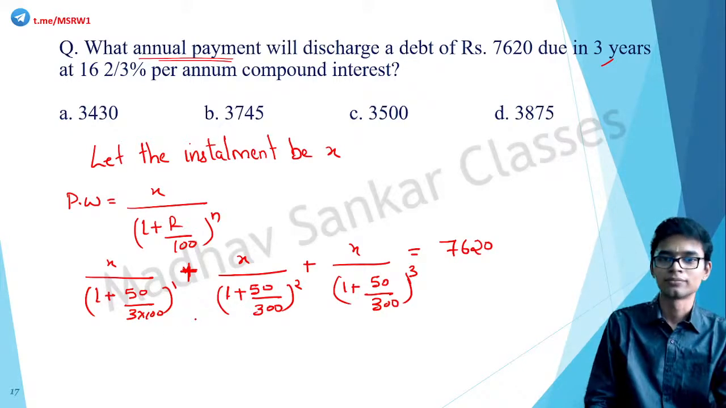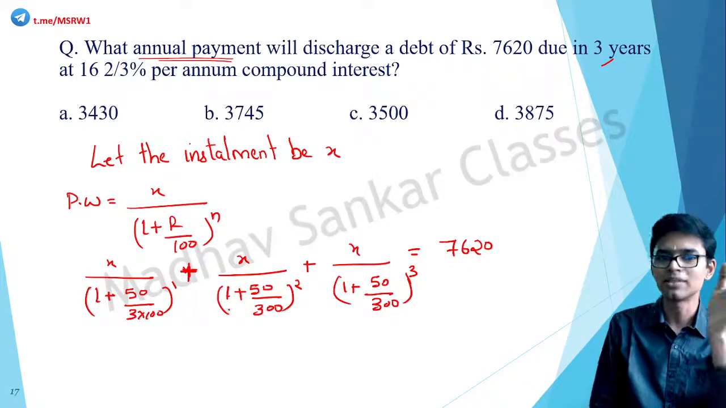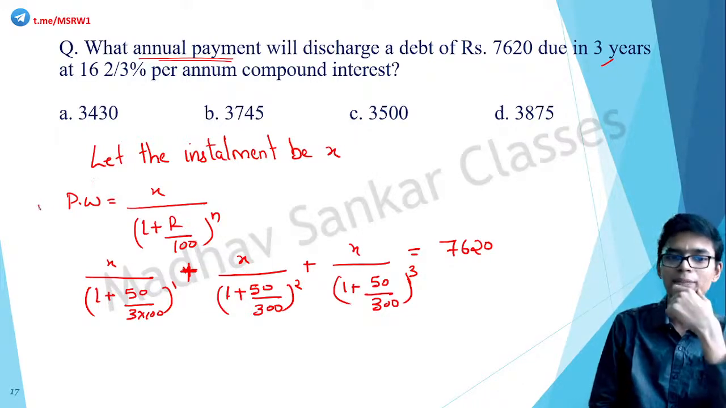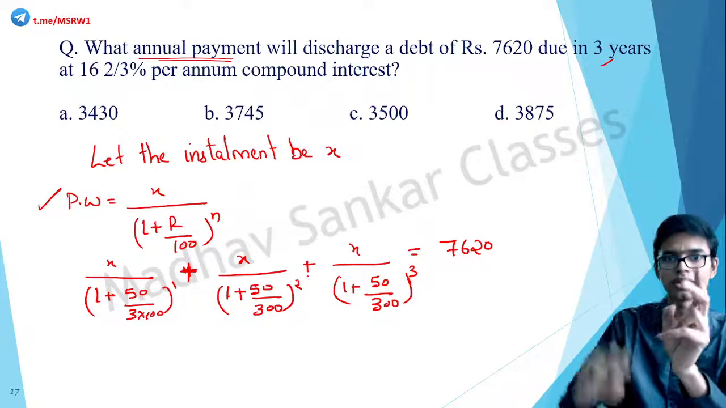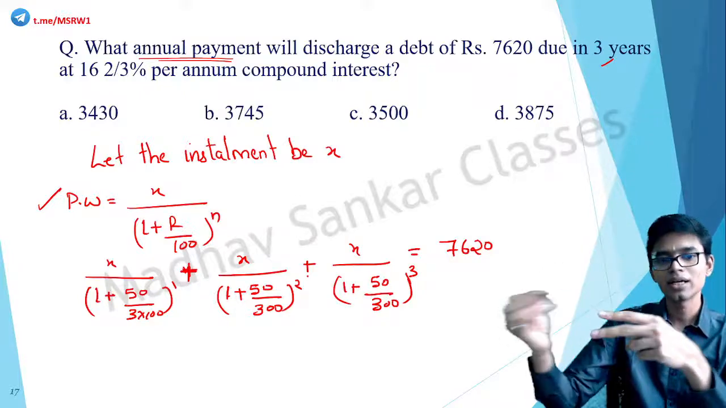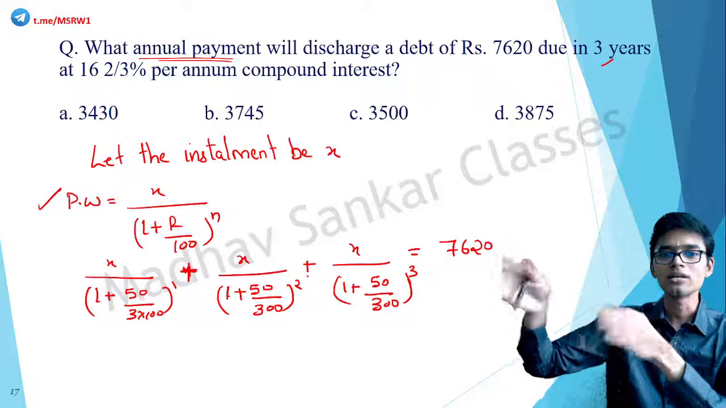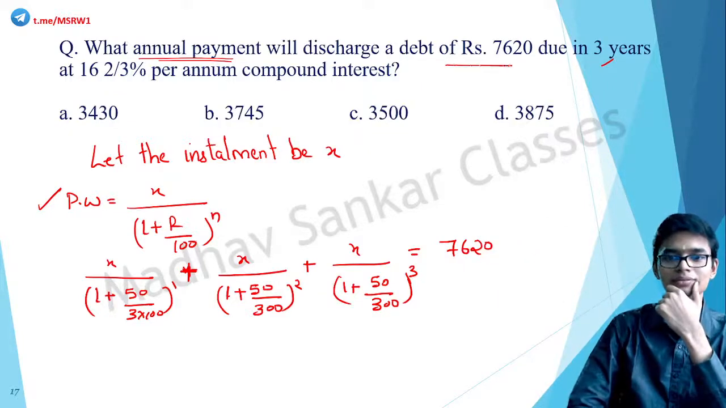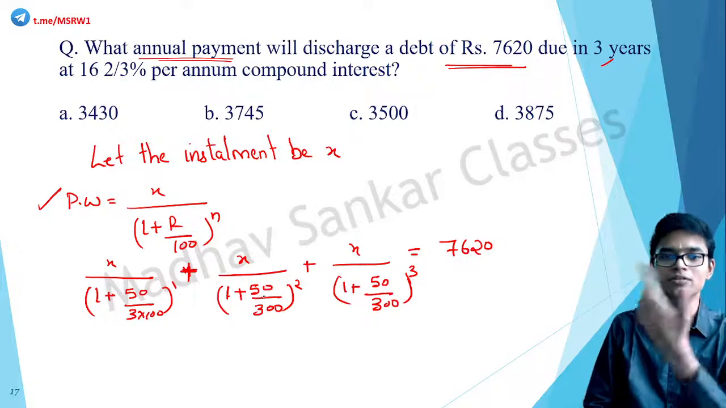This is how we do it. Do you understand? Again, simple substitution of formula. This is the formula to find the present worth, X by (1 + r/100)^n. First year n is 1, second year n is 2, third year n is 3. All of them together will give you the final value 7620. One equation, one variable, find the value.